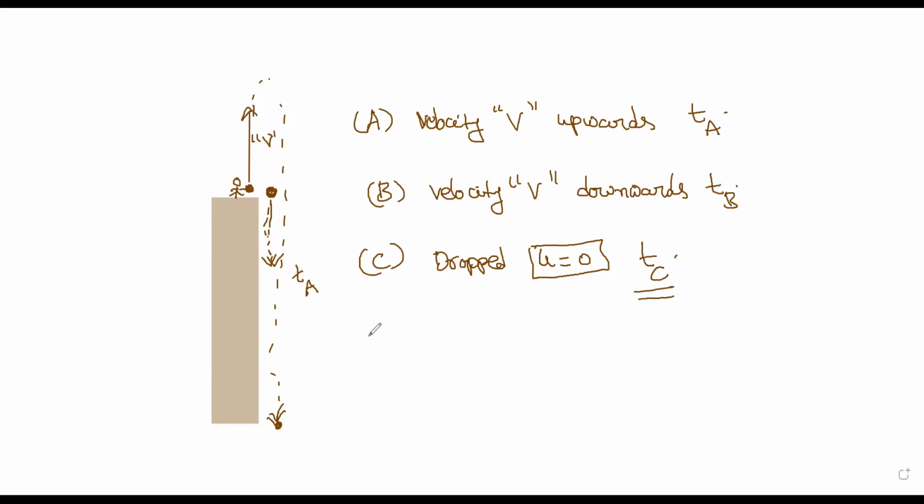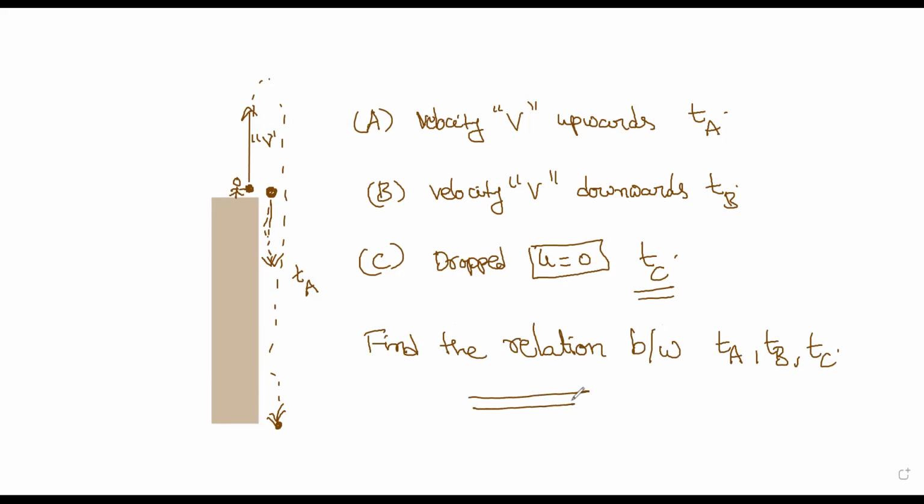Now the question is: find the relation between ta, tb, tc.